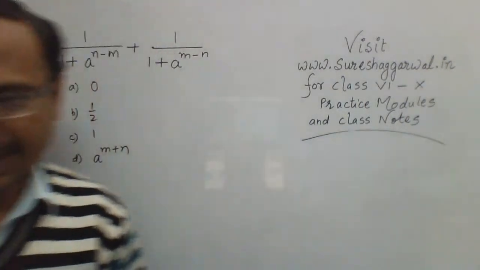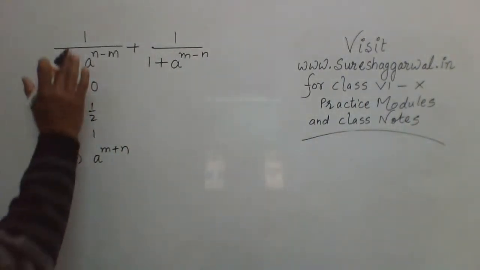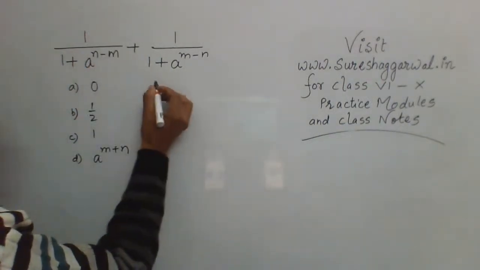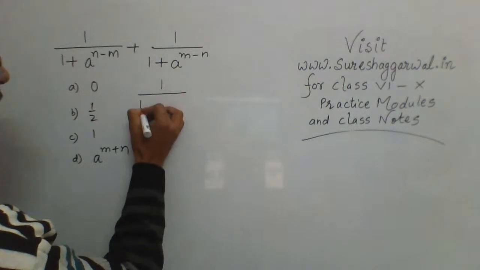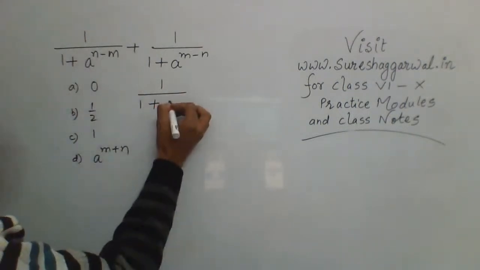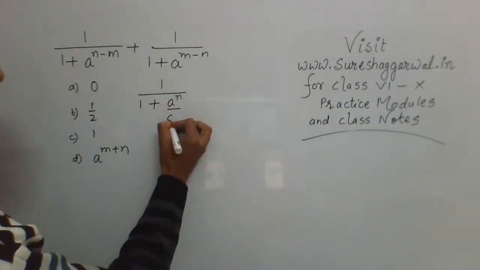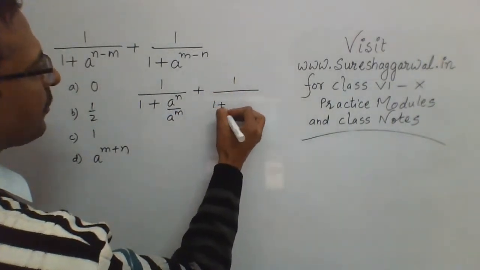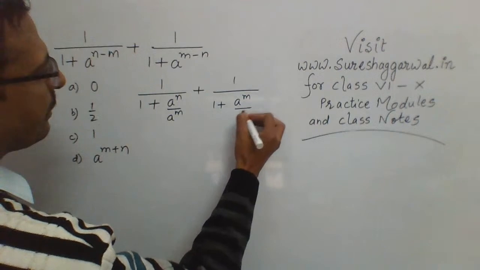Okay, let's see the answer for this. How do you do that? See, power is negative here, right? So 1 upon 1 plus, if the power is negative, then you can split the term like this, a power m upon a power n.